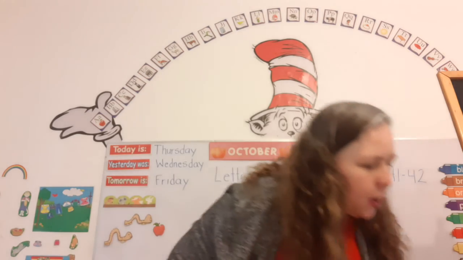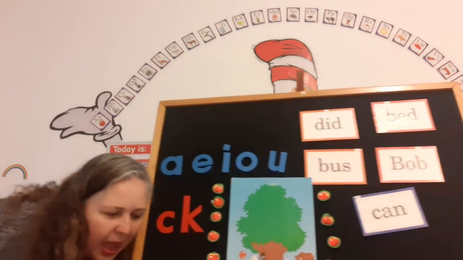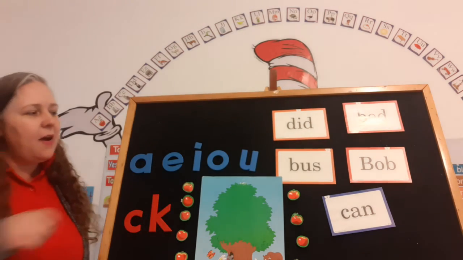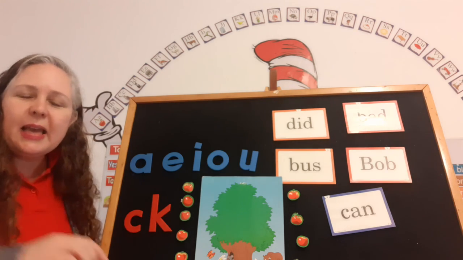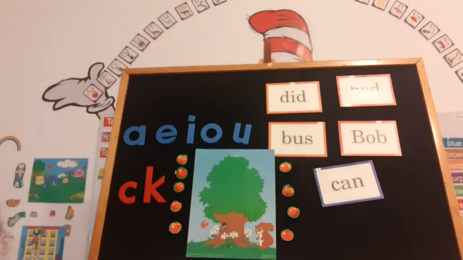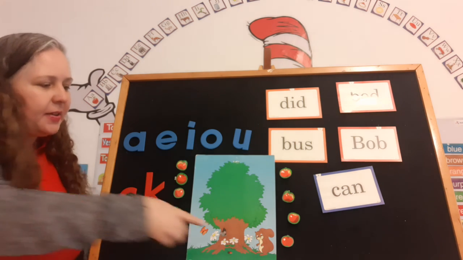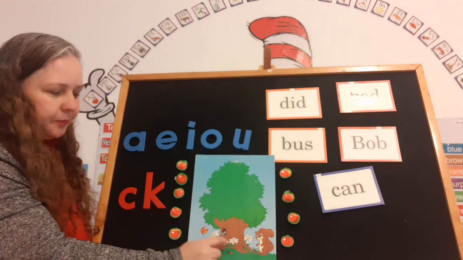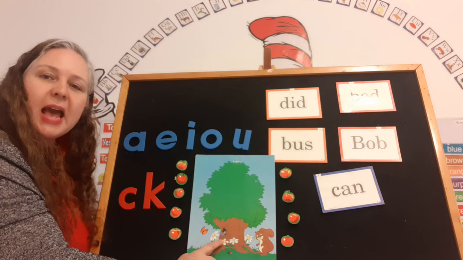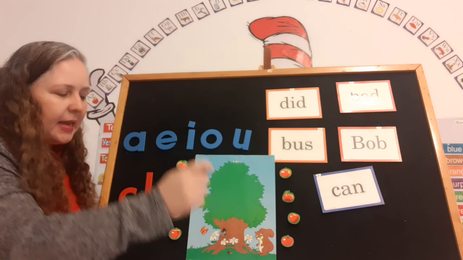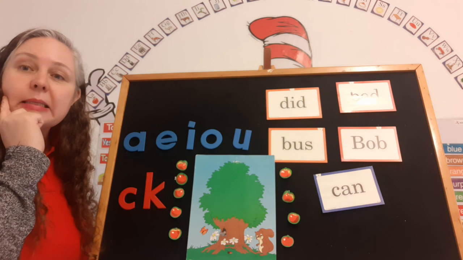Let's bring over our alphabet, our felt alphabet. And look, there's a tree. Can you see it? Let me put it down a little more. There you go. Okay, and there's a squirrel. And there's a butterfly and a little mouse peeking out of the tree trunk and a ladybug. So we're going to start by making some blends.